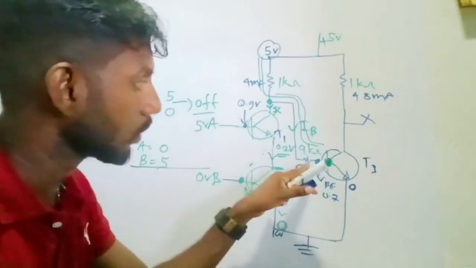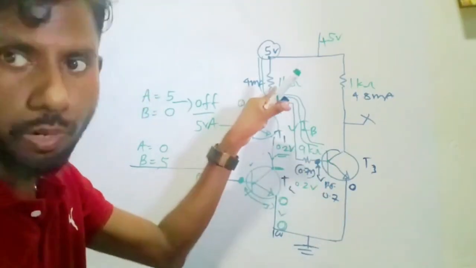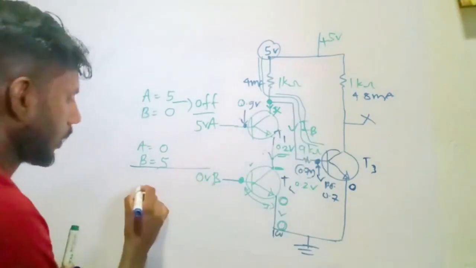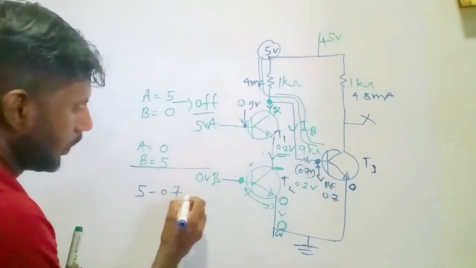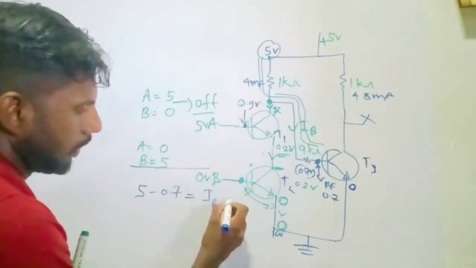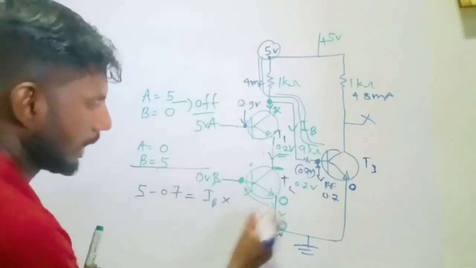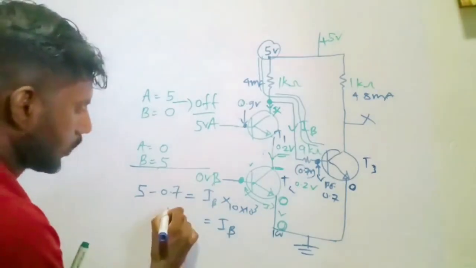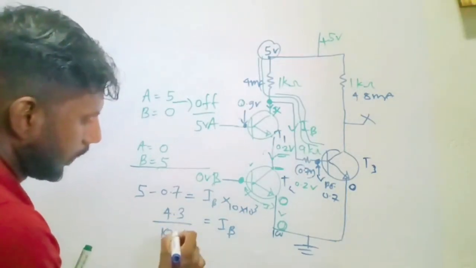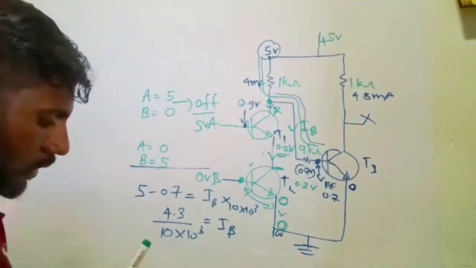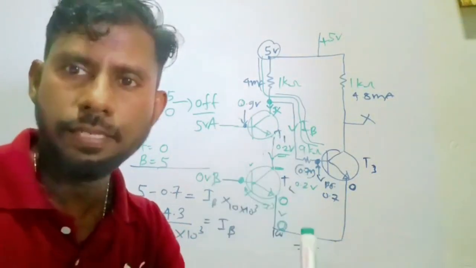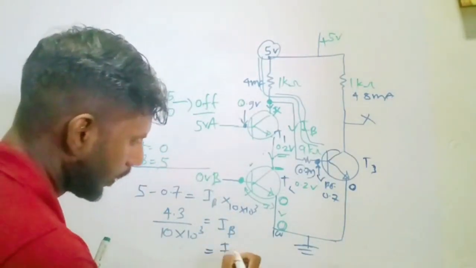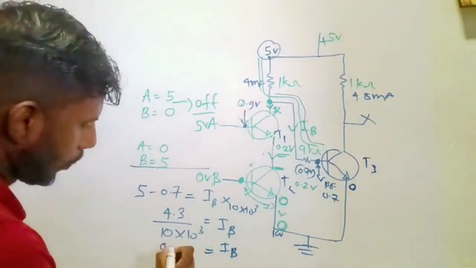So the potential difference across this 9 kilo ohms and this 1 kilo ohms, it comes together, right? See the path, it comes together. So the potential difference is 5 minus 0.7 equals IB into the total resistance, 9 plus 1 in series. So it's 10 into 10 to the power 3. So we get IB equals 4.3 divided by 10 into 10 to the power 3. Just like we did earlier, we have to do the very same method. IB equals 0.43